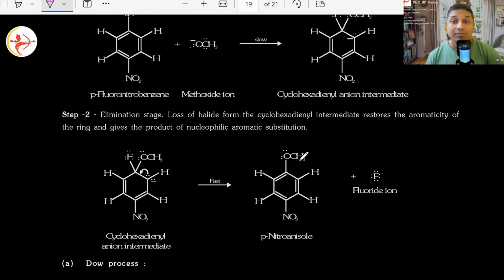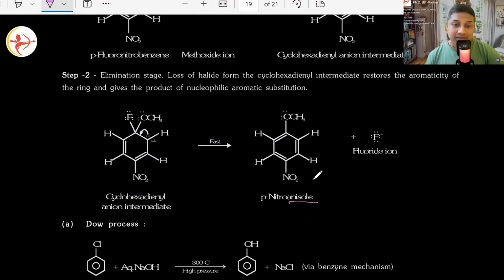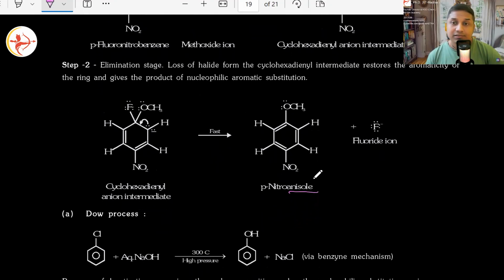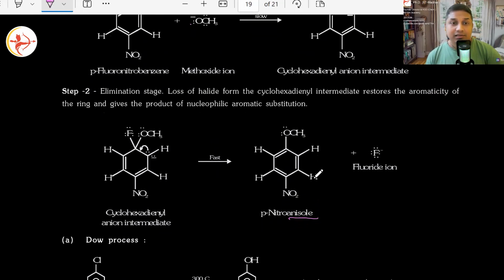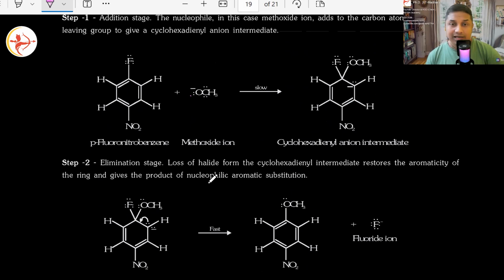It has a common name, I hope you remember that. That is called anisole. Yes. So para-nitroanisole formation happens. Is this clear? Is the mechanism clear? Yes. Mechanism is clear. In the first step, addition and then elimination.